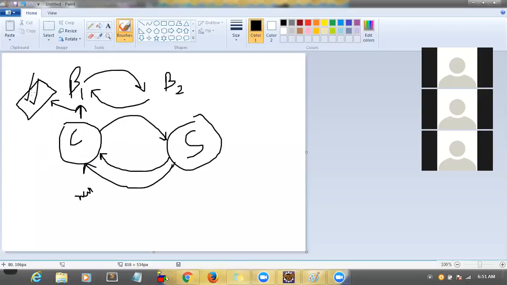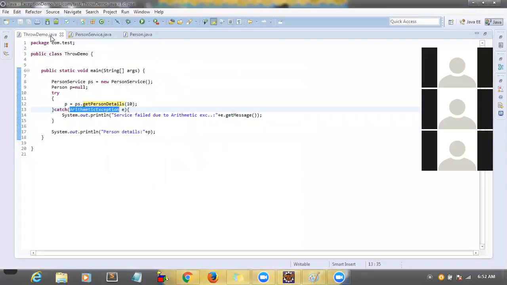So if you want to write your own exception message instead of depending on arithmetic exception or null pointer exception, how do you write your own exception message and throw it? That we will see. So, customized exception message.